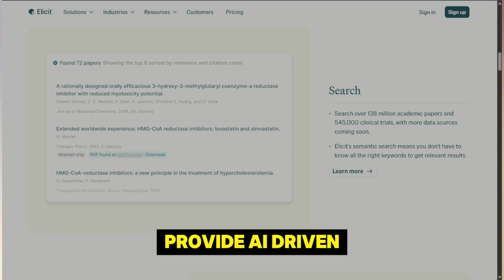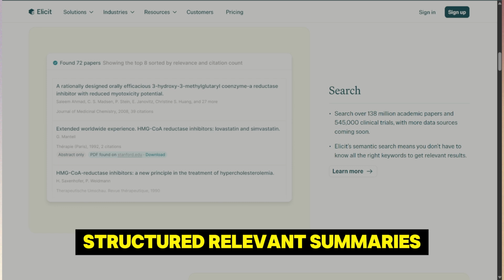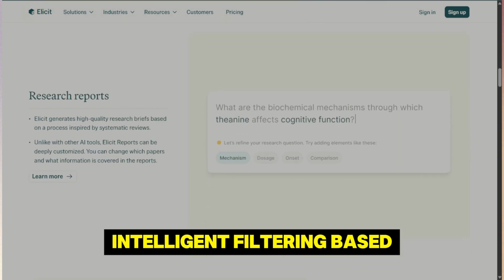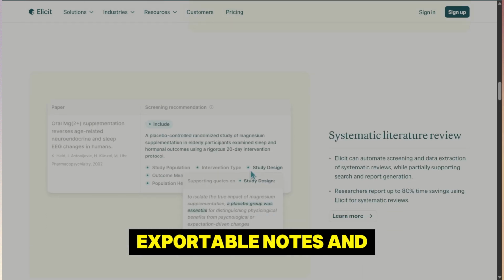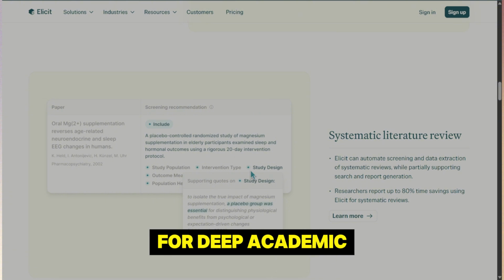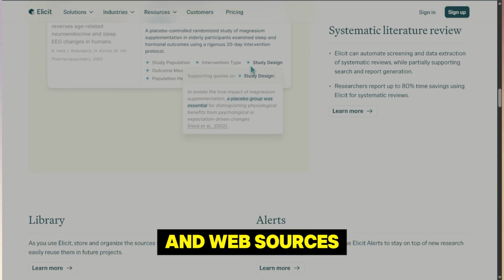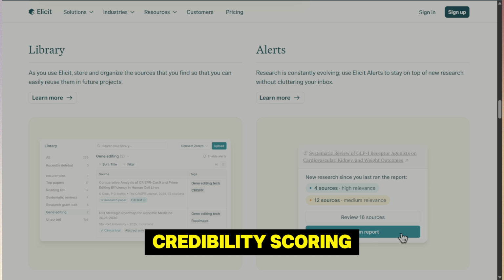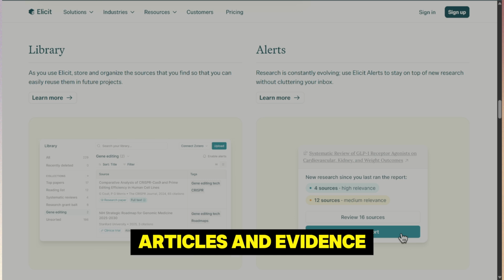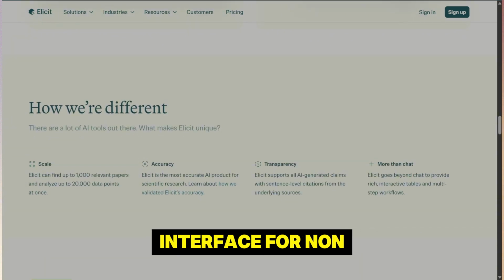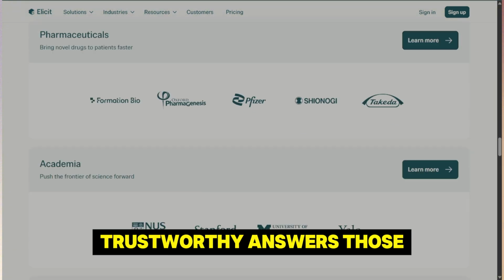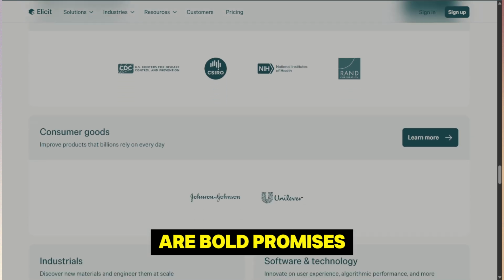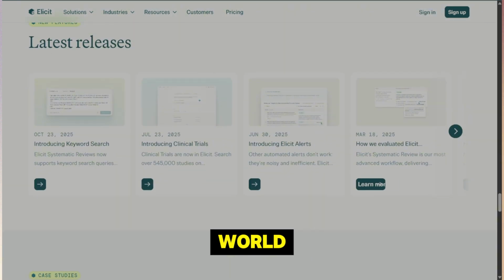Elicit claims to provide AI-driven literature search for academic papers, structured relevant summaries of research, intelligent filtering based on your research question, generating outlines or literature review content, exportable notes, and reference data. A powerful assistant for deep academic work. Consensus AI claims to provide fast summarization of scientific and web sources, answer generation with credibility scoring, real-time synthesis of studies, articles, and evidence, an easy user-friendly interface for non-academic users, verified claims backed by trust scores, and a knowledge engine built for fast, trustworthy answers. Those are bold promises, but which one delivers more value in the real world?